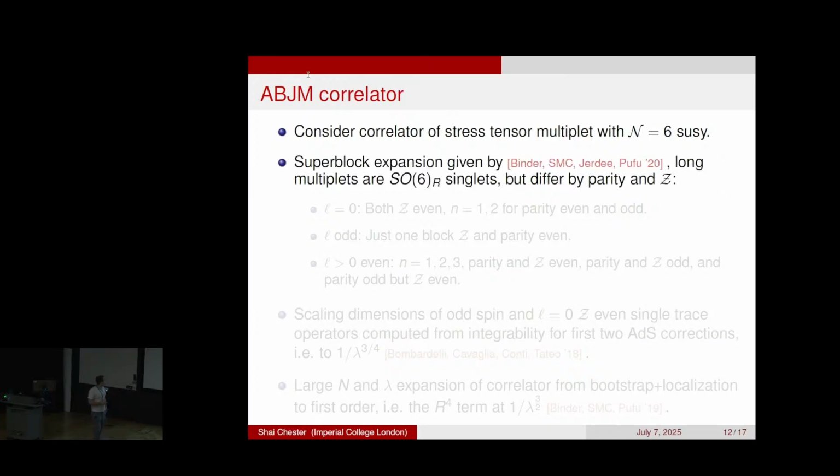So the superblock expansion in this case is much more complicated. It was worked out by me and Silvio and collaborators 4 years ago. So now you have several different kinds of long multiplets. The long multiplets are all R-symmetry singlets, but they differ because you have 2 discrete symmetries that are relevant to this correlator. One of the discrete symmetries is parity, and the second discrete symmetry is something we call Z,